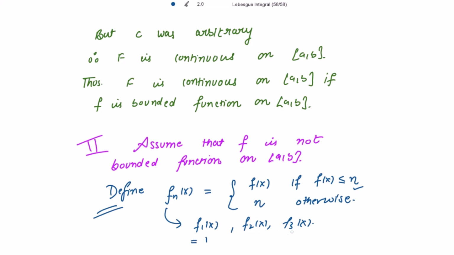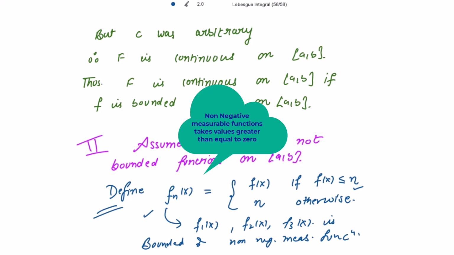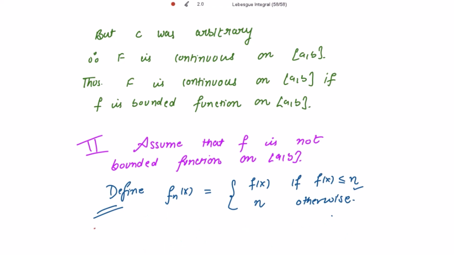Similarly f_2(x), f_3(x). Now each f_n(x) is bounded, right? And also a non-negative measurable function. Non-negative measurable function means this function can take only the values which are greater than or equal to 0. Those are non-negative measurable functions.